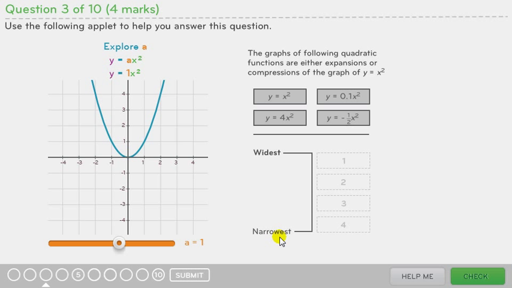A values greater than 1 and less than negative 1 provide narrow graphs. Those are called expansions. A values in between negative 1 and positive 1 provide wider graphs. Those are called compressions. Okay, so let's get started.